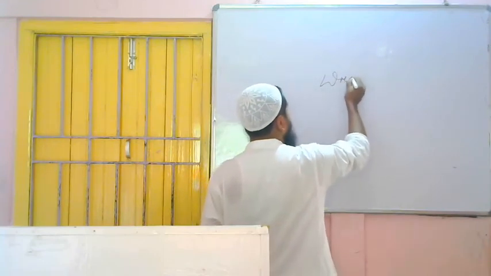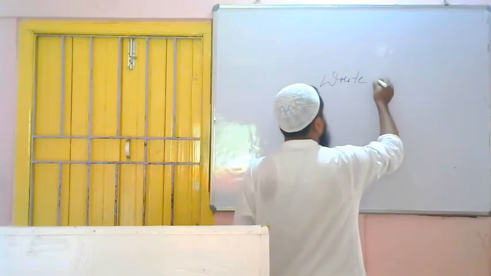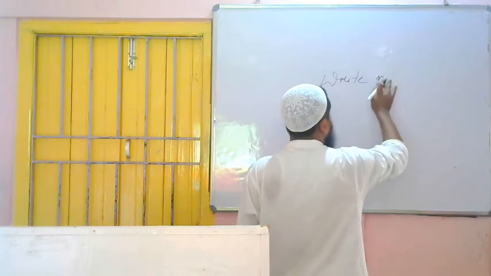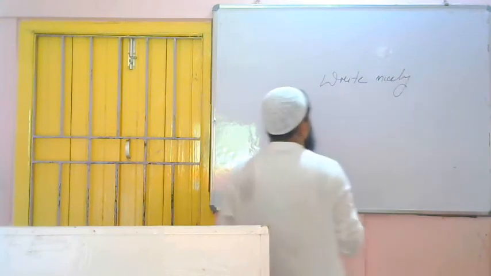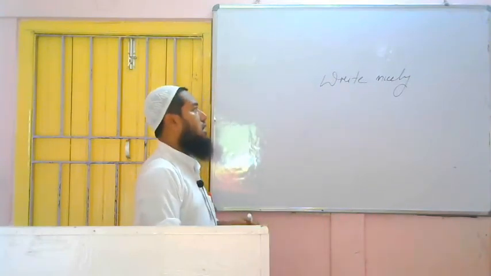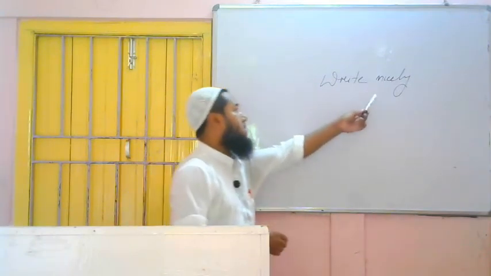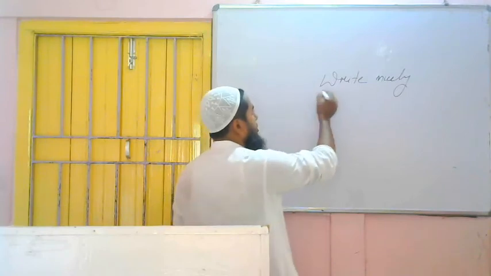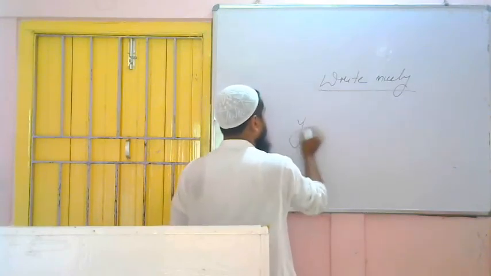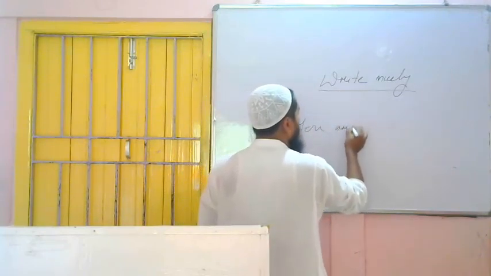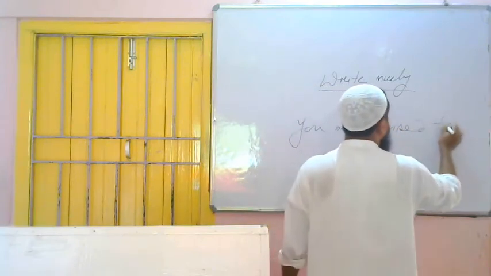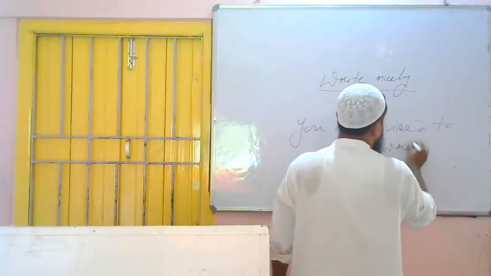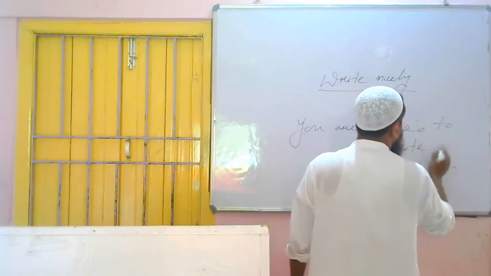Write neatly or nicely. Write nicely. What to write? Nothing. How to write it is nicely. This is not the object. Write nicely. So this is advice. We can write, you are advised. You are advised to write nicely. Finished. You are advised to write nicely.